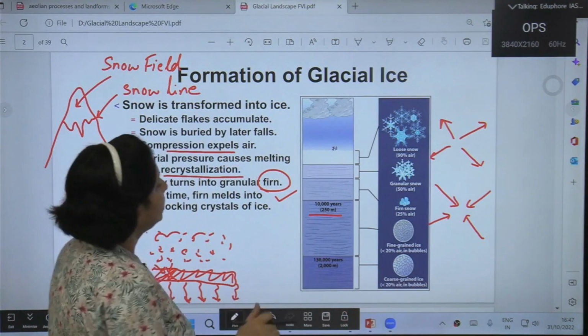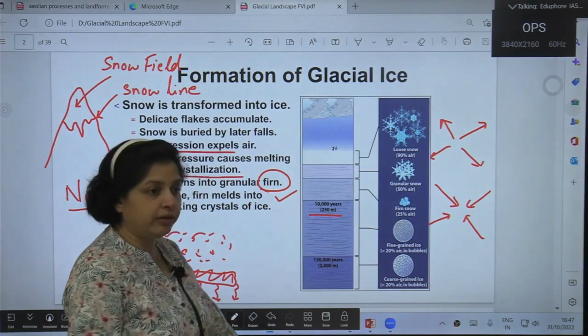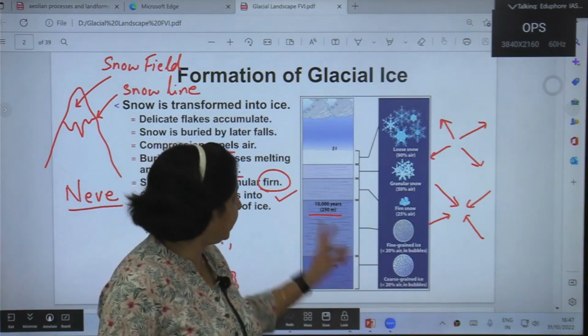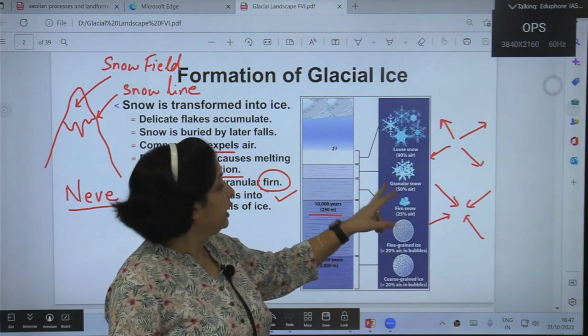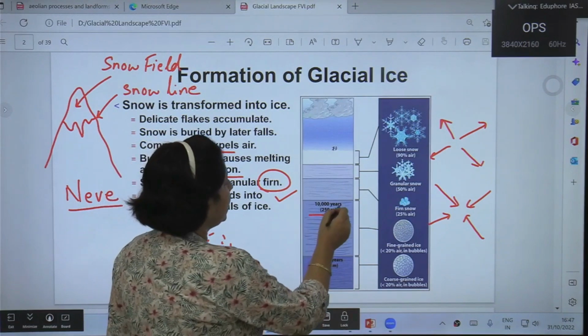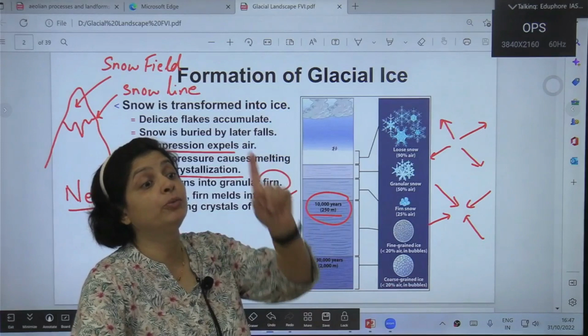Right? So 250 meters below the surface, whatever snow is present, either firn snow or granular snow, is snow that has taken around 10,000 years to accumulate.